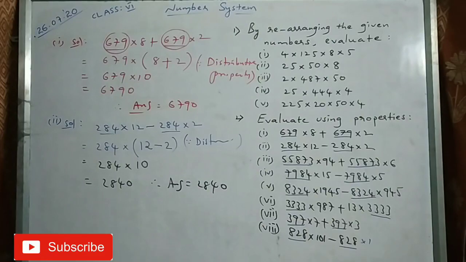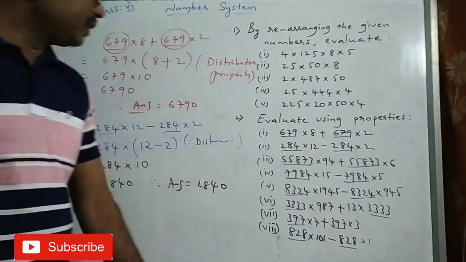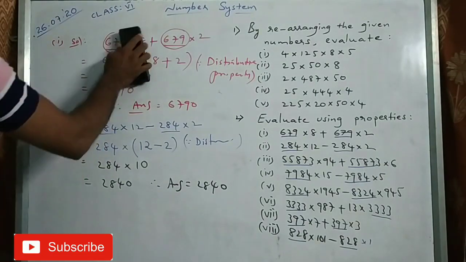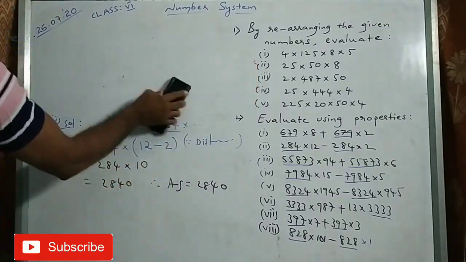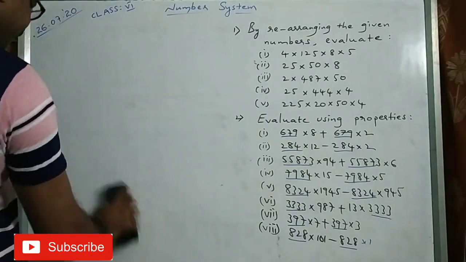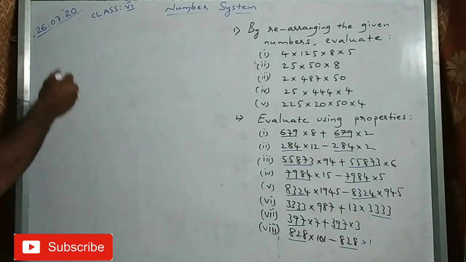Clear now? So which property are we using to do all these problems? We are using distributive property. Without any rough calculation, you should be able to do these problems orally. One more we will see. Third one.